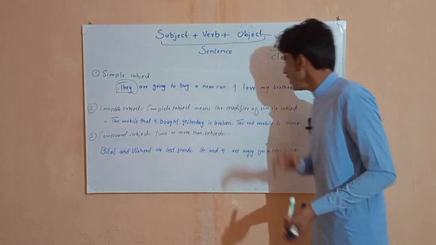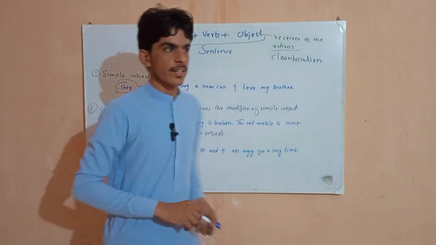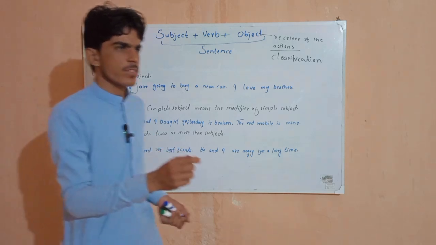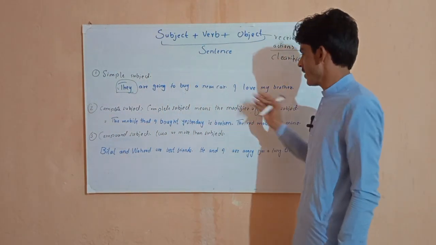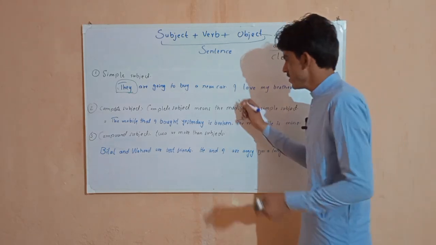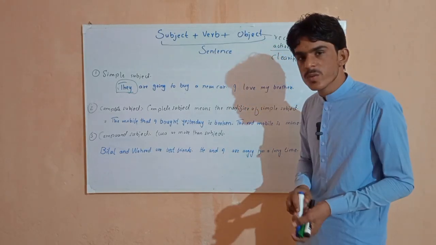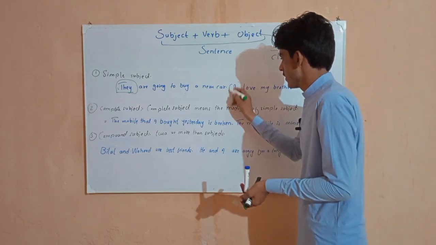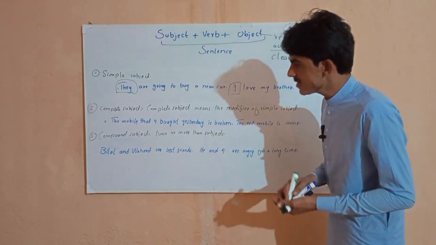So, I love my brother. In this sentence, what am I doing? I am doing love. मैं अपने भाई से प्यार करता हूँ. It means me. About whom am I talking? Who is doing love? I am doing love. So I हो गया हमारा subject.